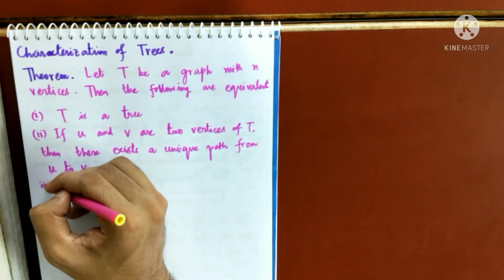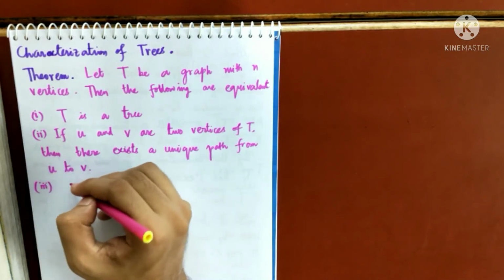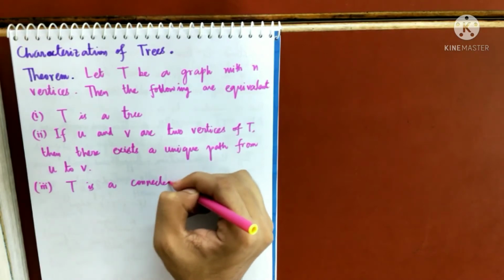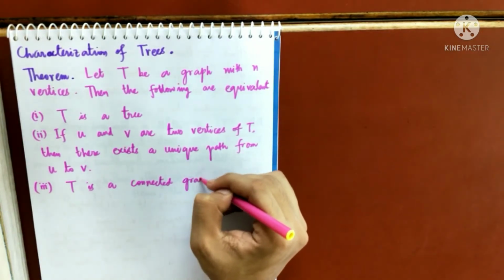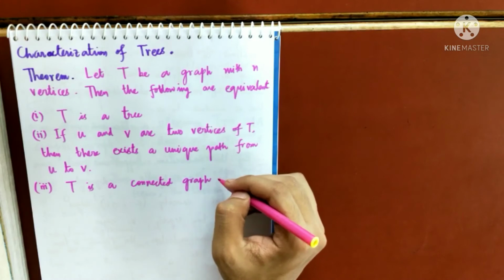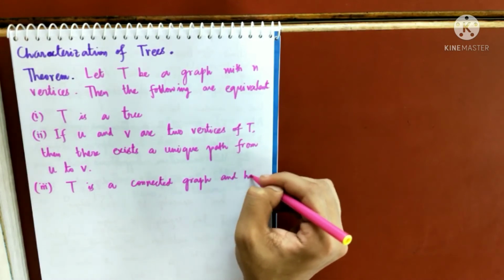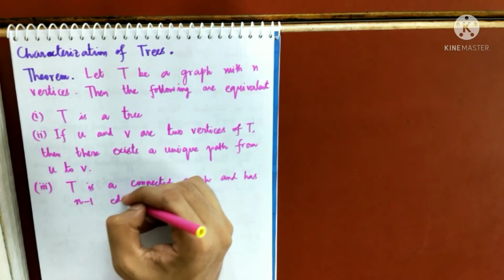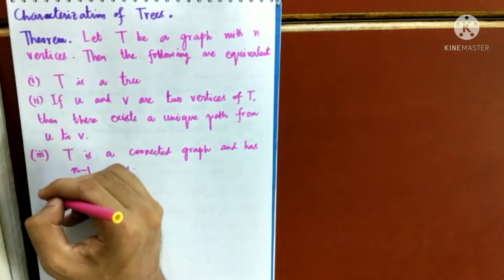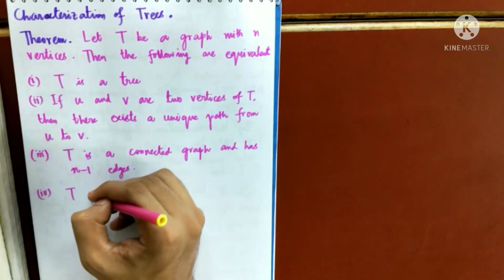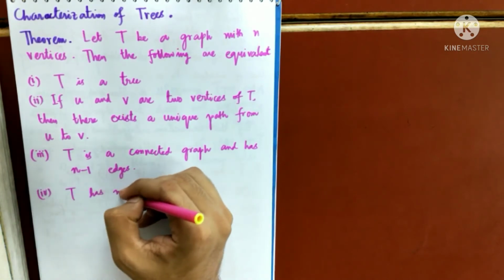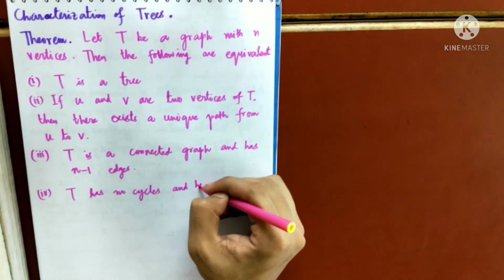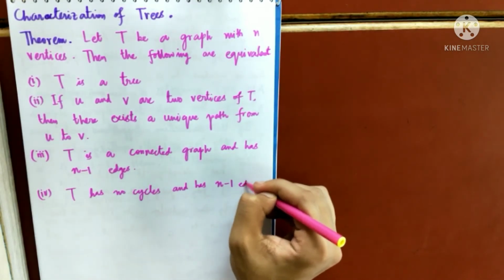Number 3, T is a connected graph and has n-1 edges. And number 4, T has no cycles and has n-1 edges.